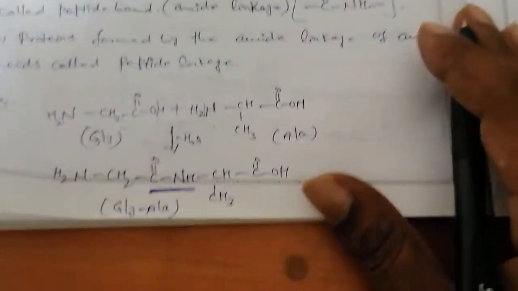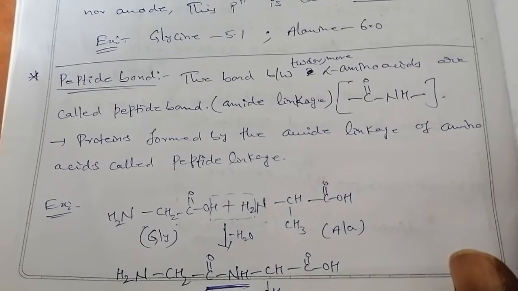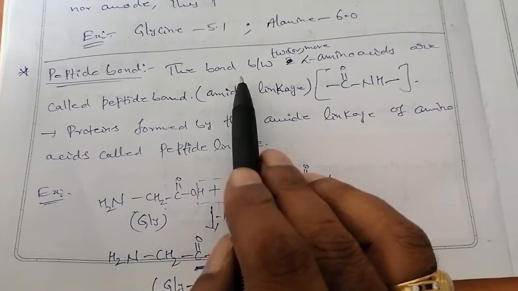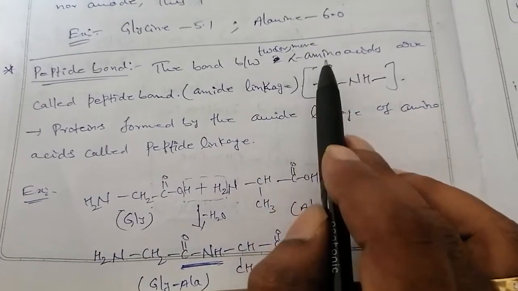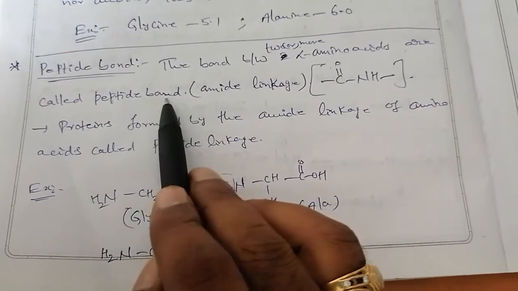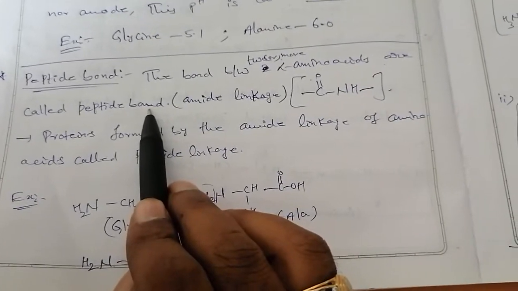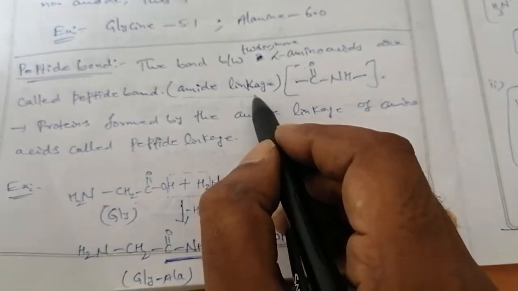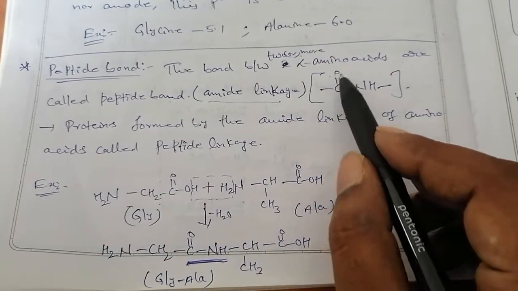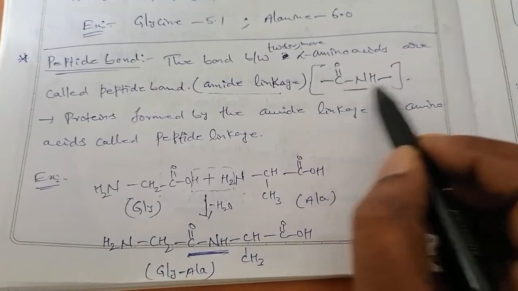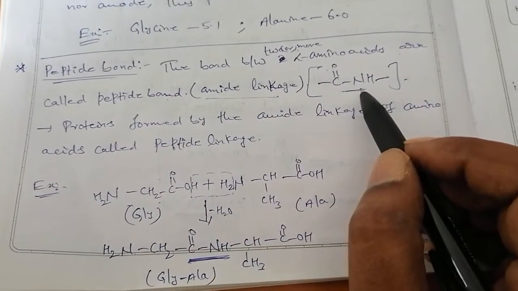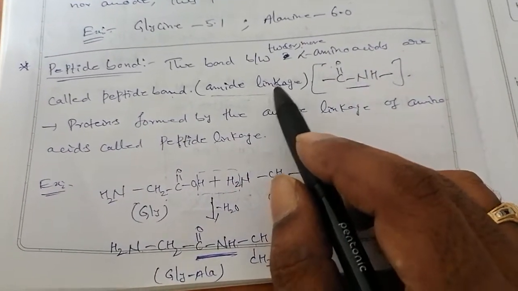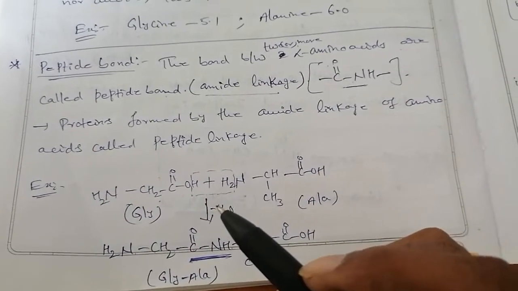Next, moving towards the peptide bond. See here, it is also very simple. The bond between two or more amino acids is called a peptide bond. Means there is a bond between two different amino acids which results in which linkage? Amide linkage, which has a bond type C double bond O NH. This bond is called a peptide bond. Generally it is possible between two alpha amino acids. This linkage is also called amide linkage.